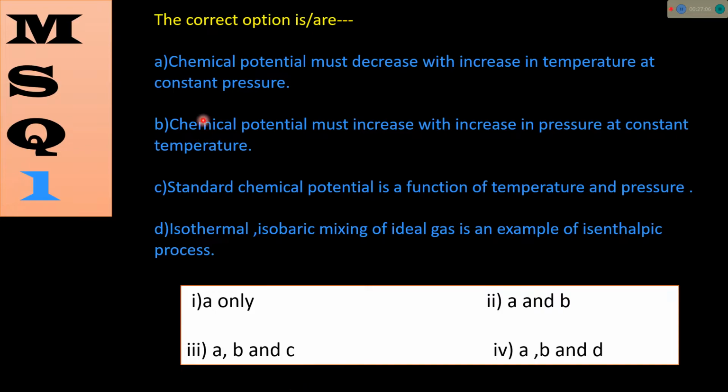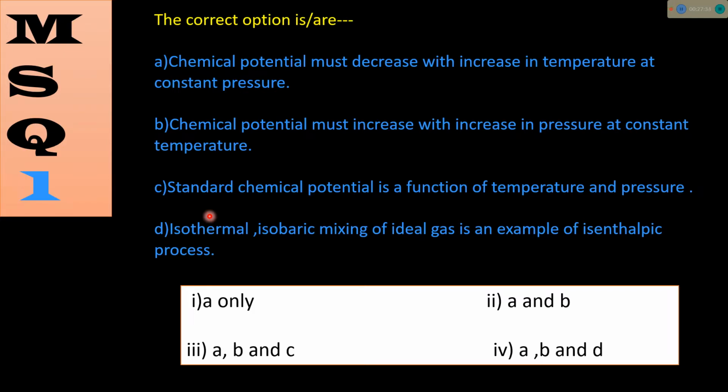So among these 4 statements, only statement C is wrong, and A, B and D, the 3 statements, are correct. We saw details by establishing some expressions of chemical potential and standard chemical potential. We also learned something about partial molar Gibbs free energy.